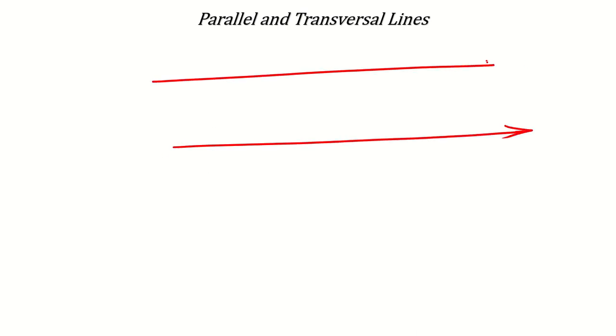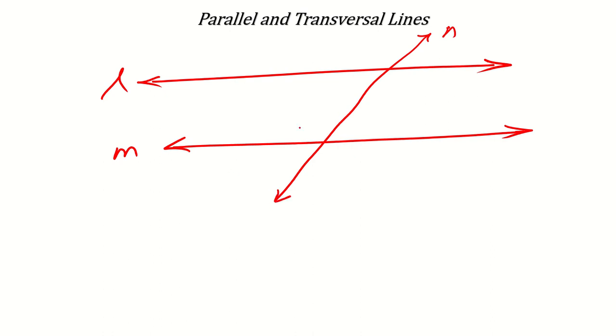Now, next will be parallel and transversal lines. This topic also has very, very easy questions. Suppose you have these 2 parallel lines. Okay, L and M are the parallel lines, and N is the transversal line.